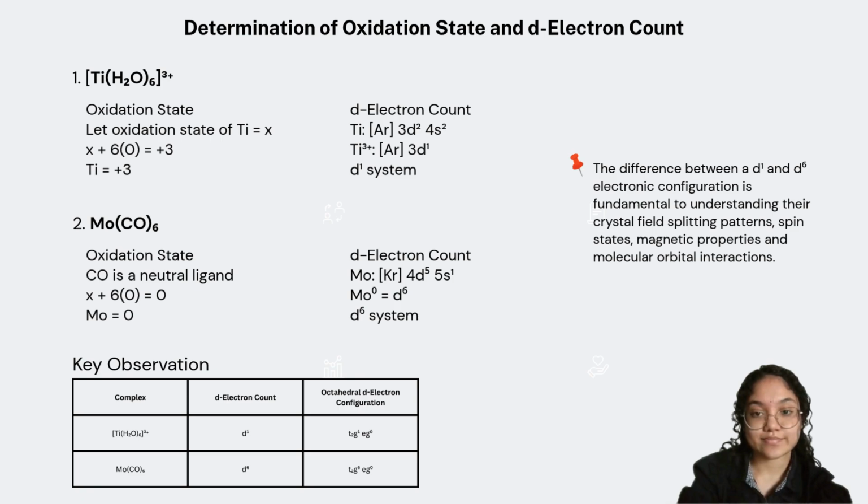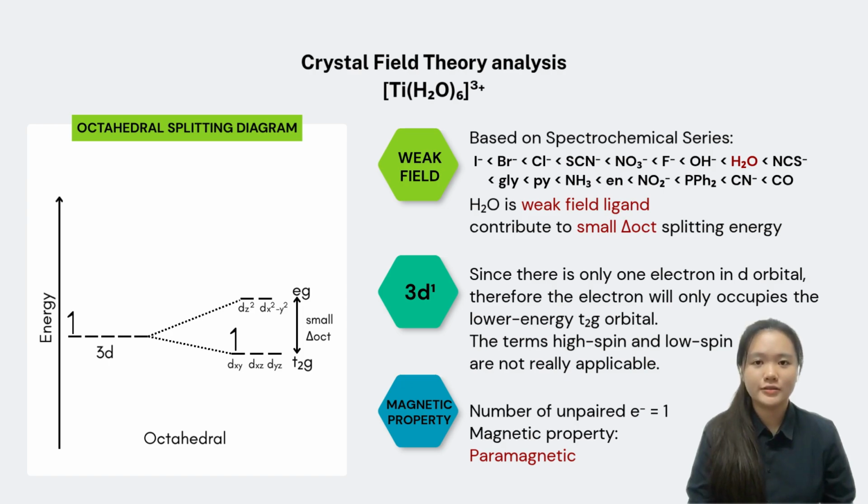Next, we'll determine the oxidation state and d-electron configuration of metal centers. For hexa-aqua titanium 3 ion, all six water ligands are neutral, so the overall charge of +3 must come entirely from the titanium ion.